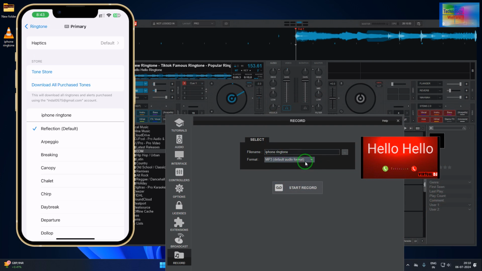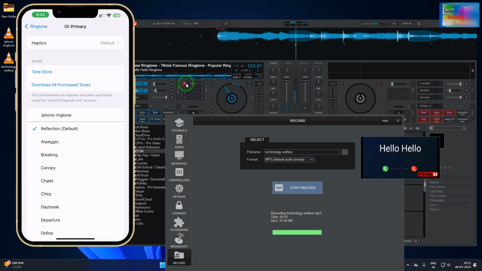If it were a video or MP4, then you will have to select MP3, because of course we would like to have this one. So here I would like to name this. Now see guys, if I hit this one and if I record, then let's see, I have started to record.